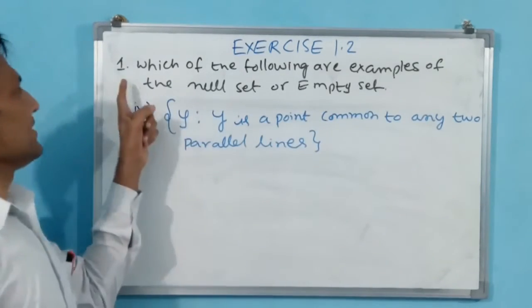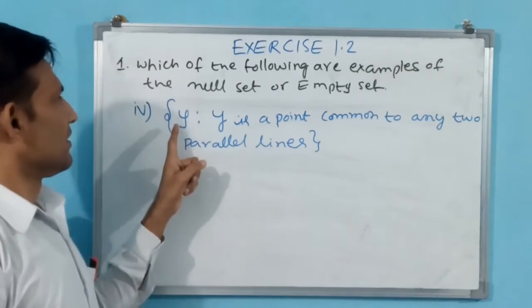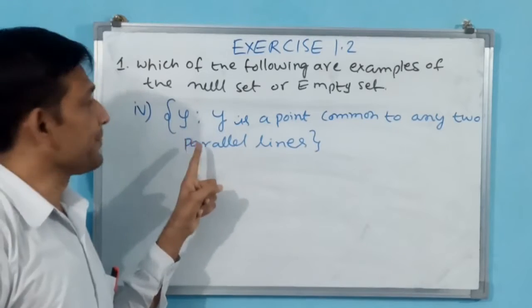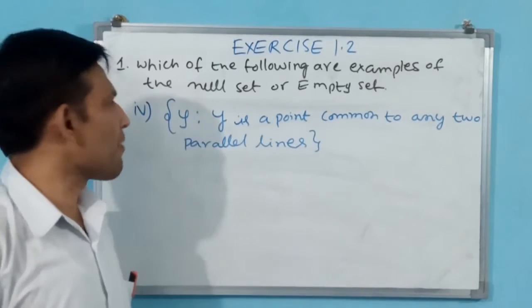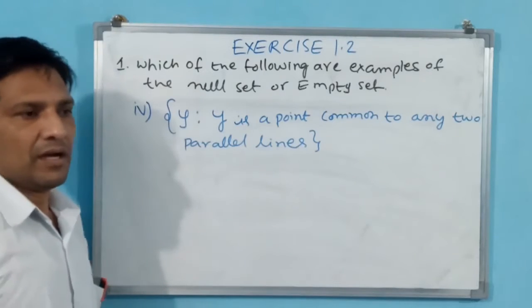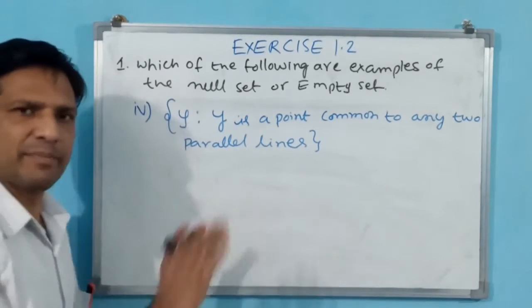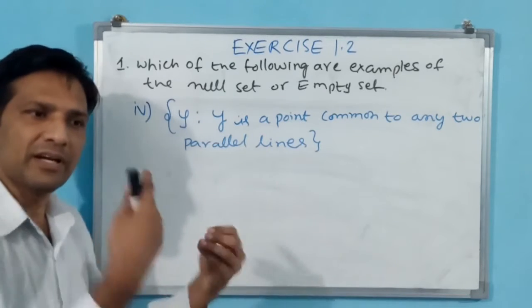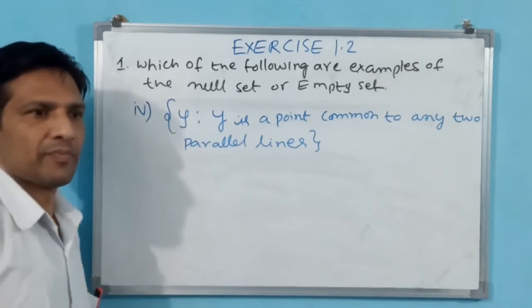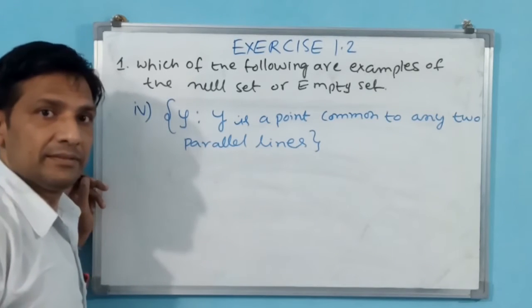Okay. Let us see fourth part of the first question. For all the values of y, y is a point common to any two parallel lines. Okay. How can a common point come between lines? First of all, let them be parallel or perpendicular or intersecting, whatever it may be. Okay. How will a common point be there?